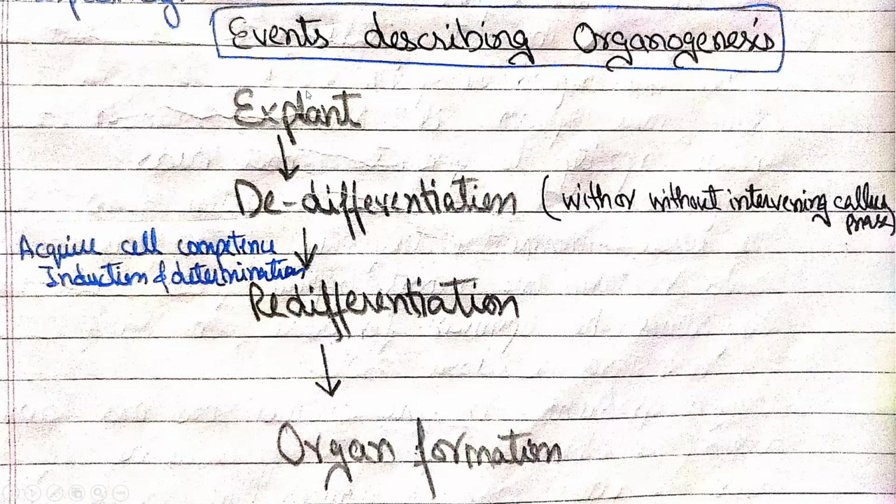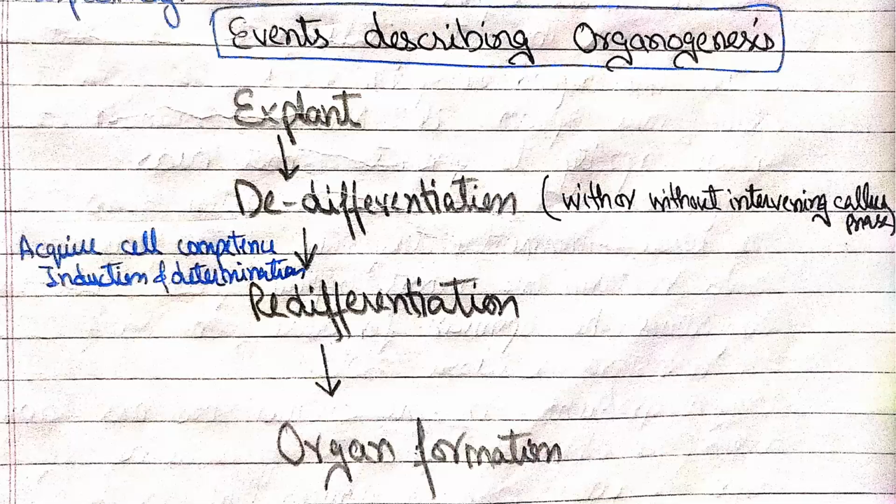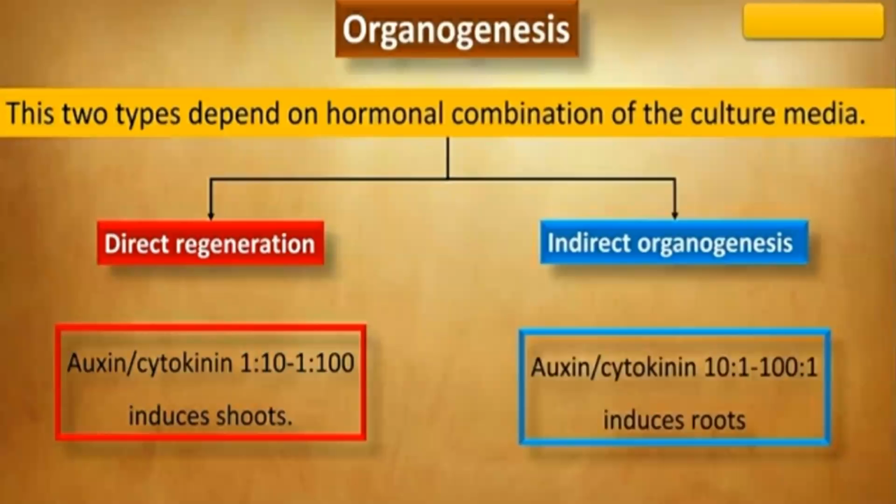Sometimes the explant directly enters into the redifferentiation process by the process of induction and determination of the cell. First, the explant has to induce itself, that is, it has to get ready for cell division. Once it is ready for cell division, induction has happened. Then comes determination, that is our redifferentiation. Then organs are formed. We have two different types of organogenesis. First is direct organogenesis. Second is indirect organogenesis.